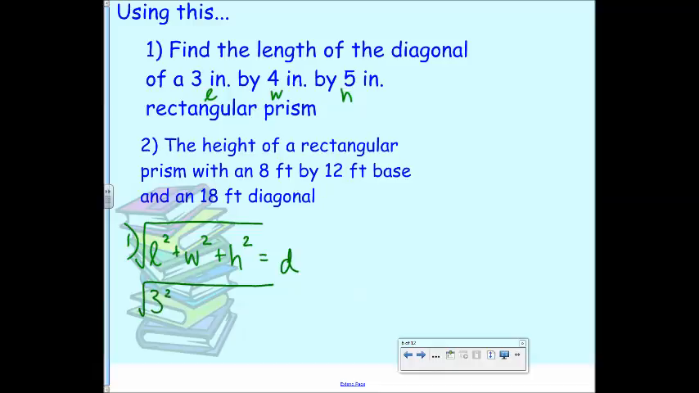What's 3 squared? 4 squared? And 5 squared. All right, what's 9 plus 16? 25. And what's 25 plus 25?